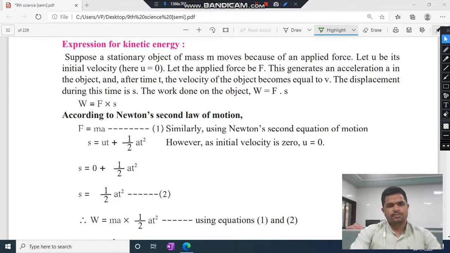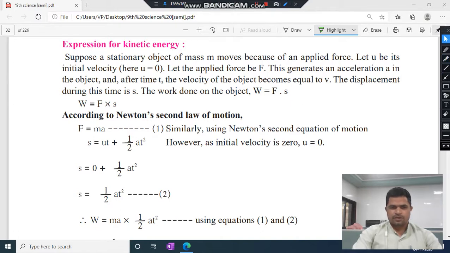Now the next topic, expression for kinetic energy. Suppose a stationary object of mass m moves because of an applied force. Let u be its initial velocity, where u is equal to 0. Let the applied force be F, and this generates an acceleration a in the object, and after time t the velocity of the object becomes v. These are the considerations.